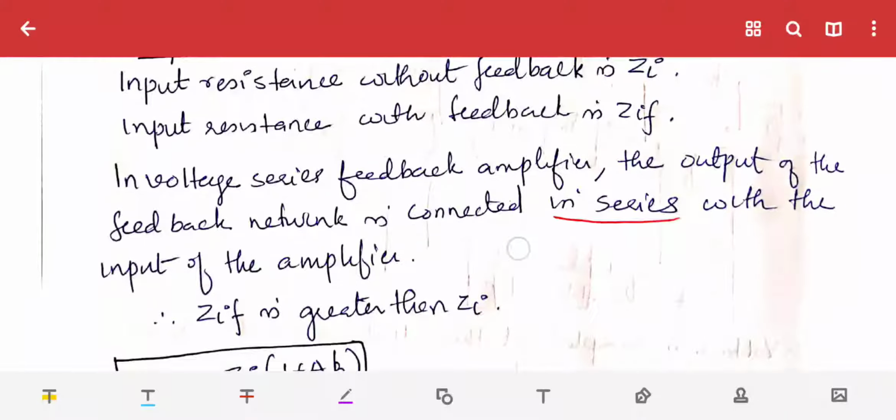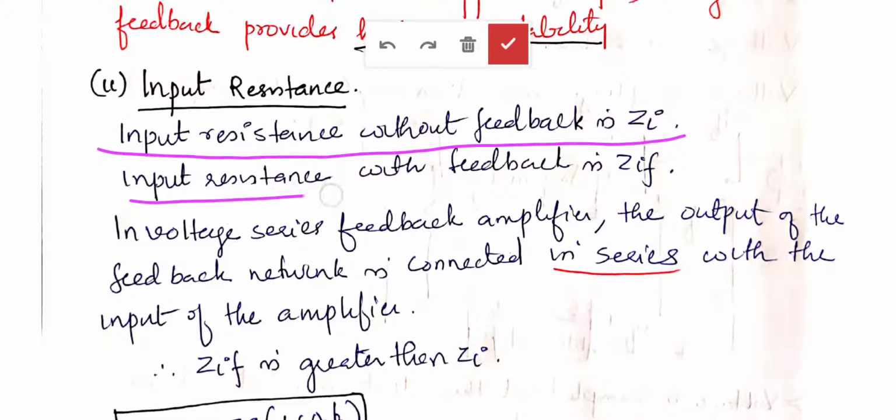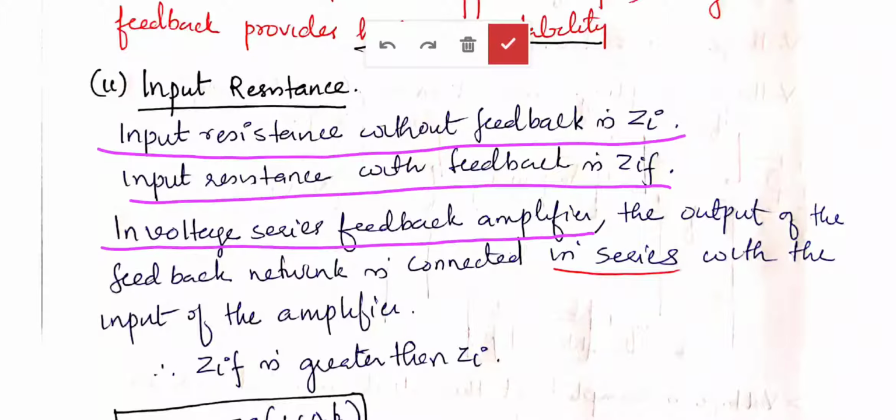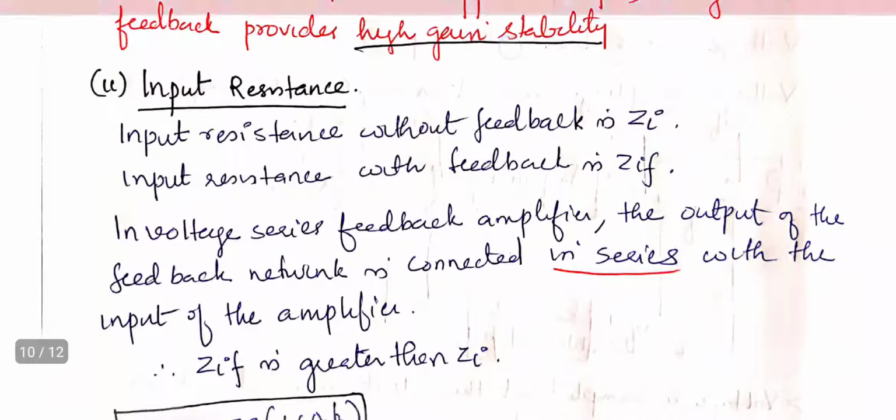Input resistance without feedback is ZI, with feedback is ZIF. In the voltage series feedback amplifier, the output of the feedback network is connected in series with the input of the amplifier. So series connection means the input resistance with feedback is greater than the input resistance without feedback.